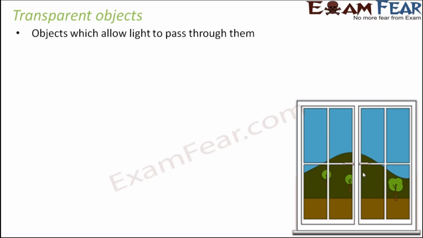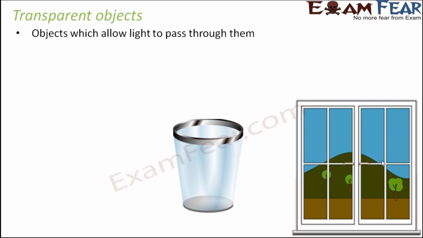So here you have the mountain, the trees. So light is able to reach the mountain and the trees. Now since the light falls on the mountains and the trees, and these are all illuminated objects, light gets reflected and we are able to see them. So basically in this case, light is completely passing through the transparent glass. So it is an example of a transparent object.